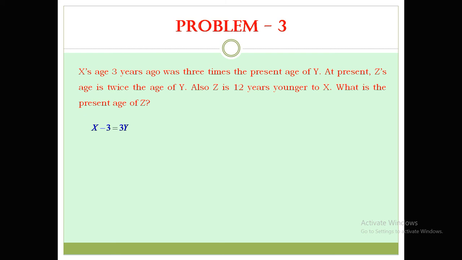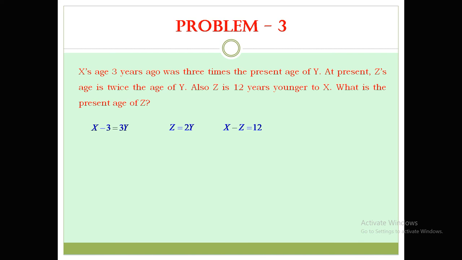That means Z is equal to 2y. Also Z is 12 years younger to x. So who is younger? Z is younger. So x is more as compared to Z. So it should be x minus Z is equal to 12. Simply over. That's all. So what is the present age of Z?